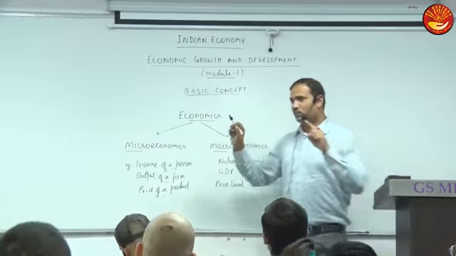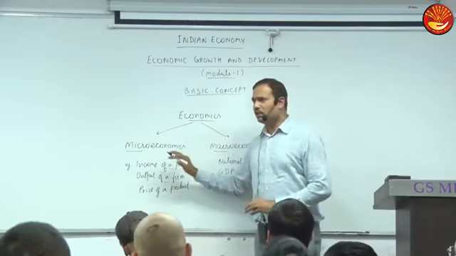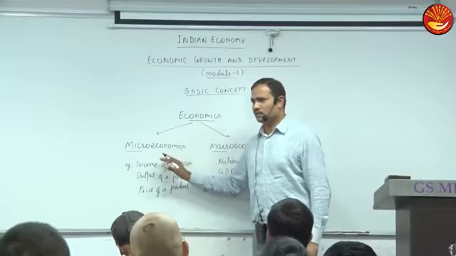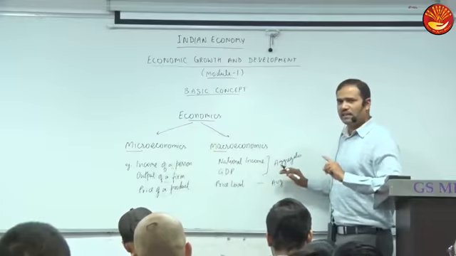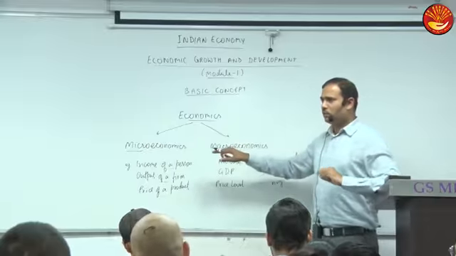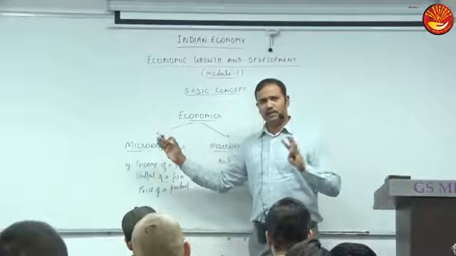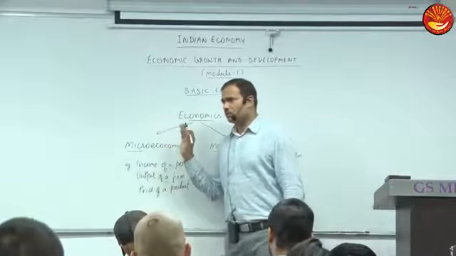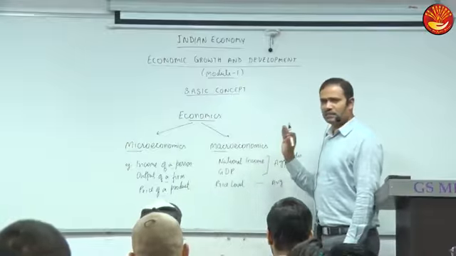Micro, production of markers, one product. So aggregates may be studied here, but normally we don't. Usually aggregates are studied in macro, but we cannot say aggregates cannot be studied in micro. It should pertain to one particular product, like production of markers, then it is micro. Clear? The basic difference is here.